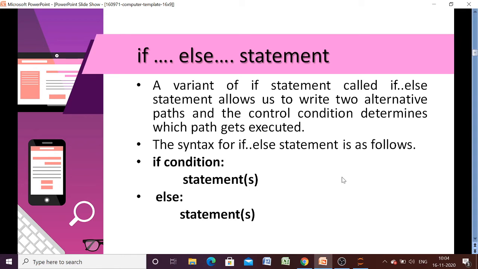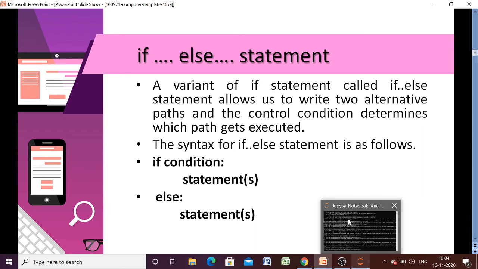So unlike the previous one, where we had no statement to be executed when the condition was false, in this if else we will have two sets of statements, one for when the condition is true and one for when the condition is false.